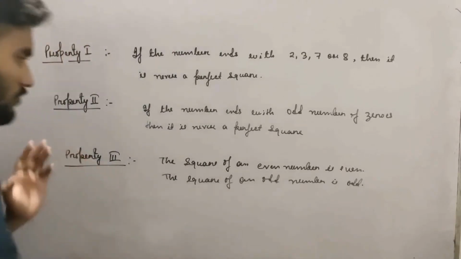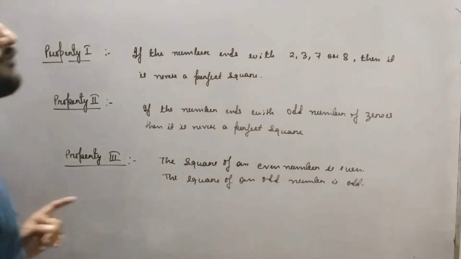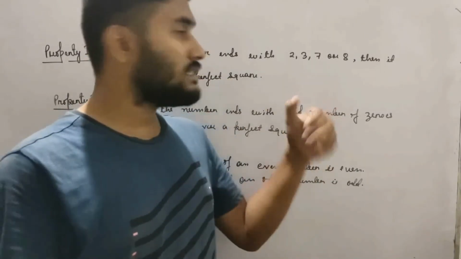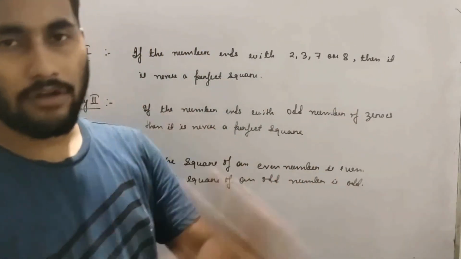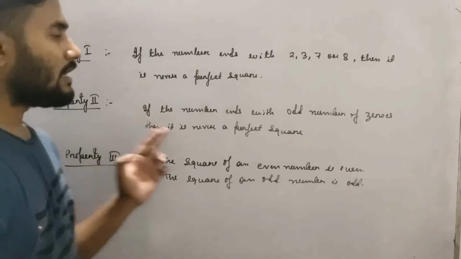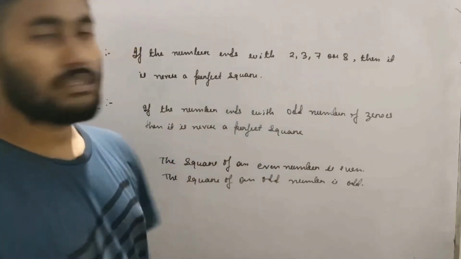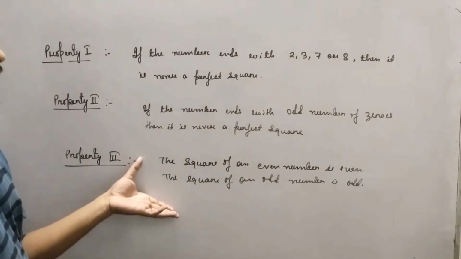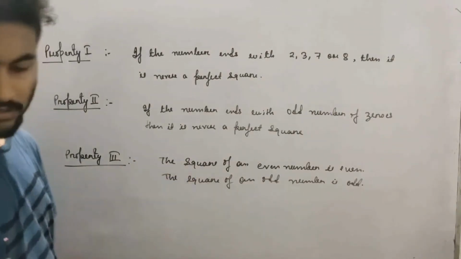Understood? So for today these 3 properties. First property: if the number ends with 2, 3, 7 or 8, then it will never be a perfect square. If the number ends with an odd number of zeros, then it will never be a perfect square. And the square of an even number is even, the square of an odd number is odd.